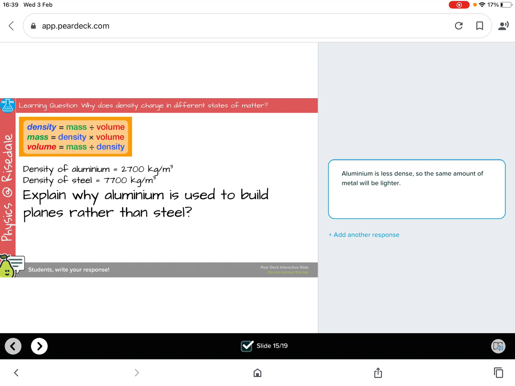This slide asks you to explain. Explain means tell me why. Why is aluminium used to build planes? Look at the data for a clue. It tells you the density, so you should be talking about density in your answer. Aluminium is less dense than steel. This means for the size of a plane, the metal will be much lighter than steel.